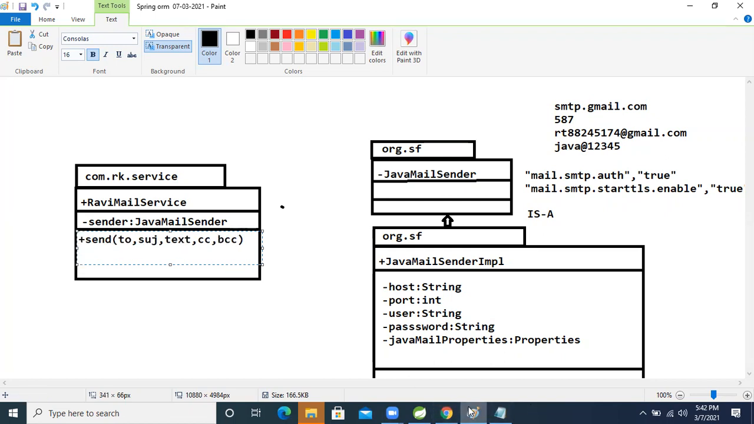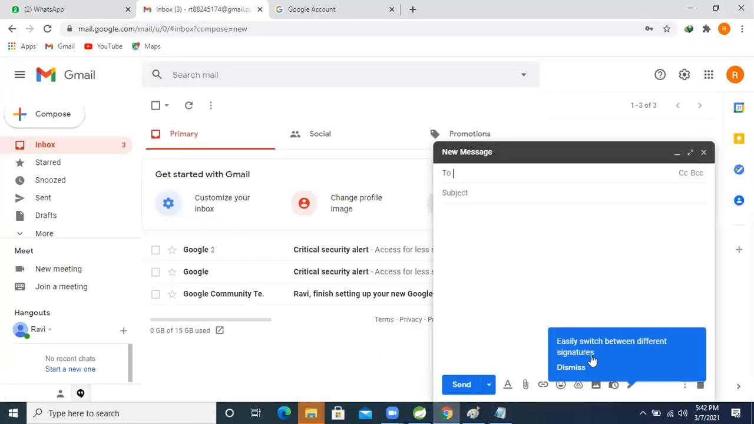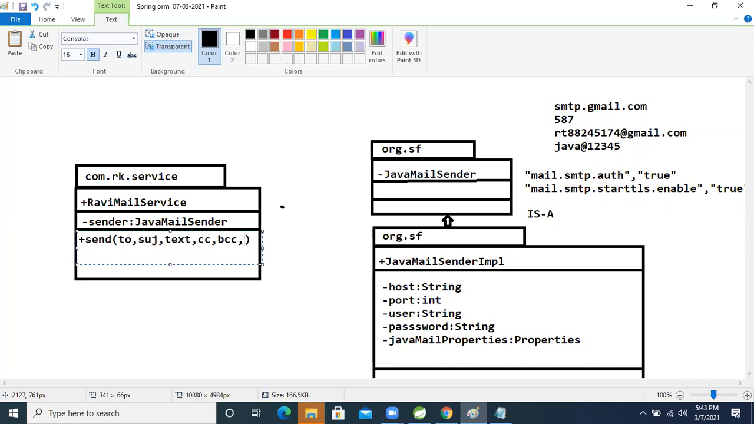After that, come to here. One more thing is there: file attachment. I want to send the file also. So for that, I will add one more argument, just the file. File only, right?